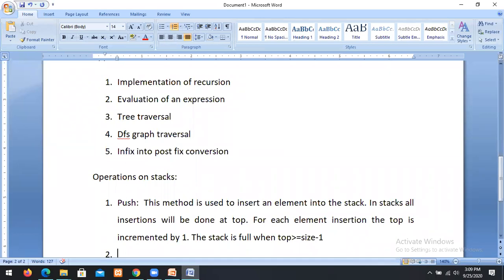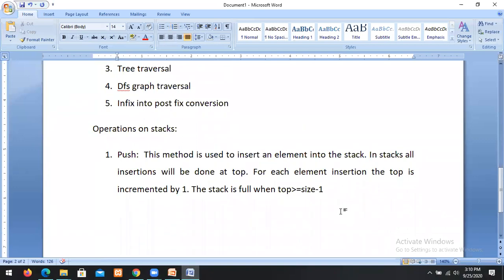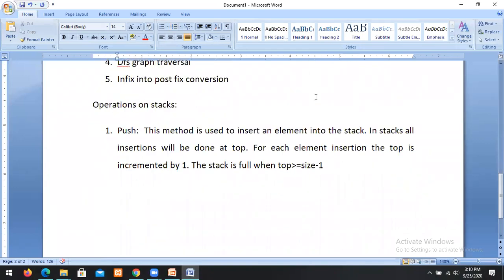So the stack is full when top is greater than or equal to size minus 1. Push means inserting an element into the stack. Otherwise, the stack is not full. So what is the algorithm?